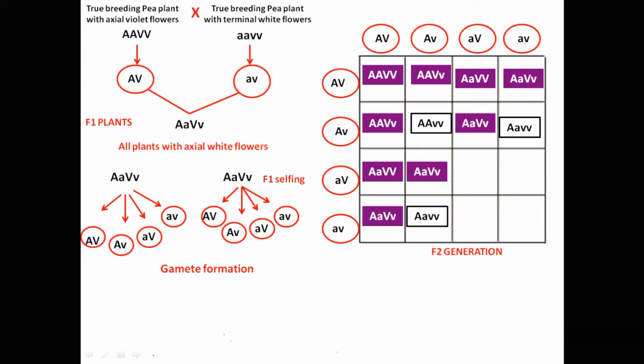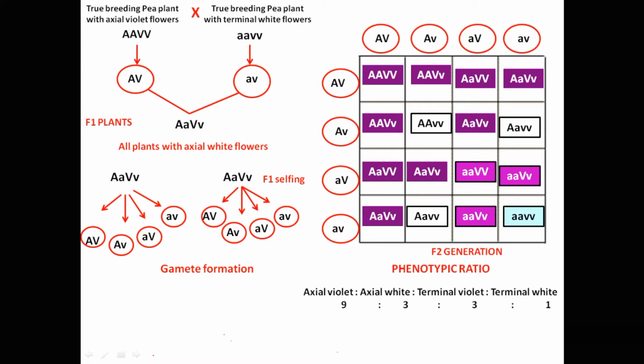These 3 of them have axial white flowers. And some produced terminal violet flowers. And very few produced terminal white flowers. So the phenotypic ratio of the F2 generation obtained was 9:3:3:1. And the genotypic ratio obtained was